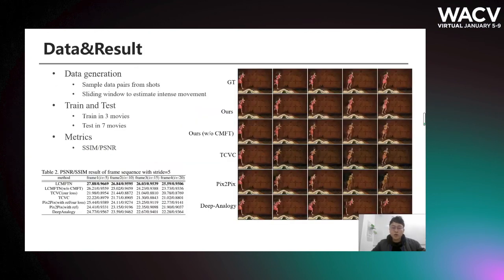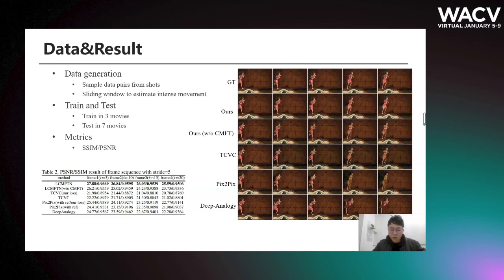We use 3 movies for training. We grab the shots of those movies and sample the training frame pairs from the same shot. In order to train the model to handle more diverse and intense frame variations, we design a strategy to extract more differential training pairs from a single shot. We apply a sliding window to every sequence to obtain the frame pairs.